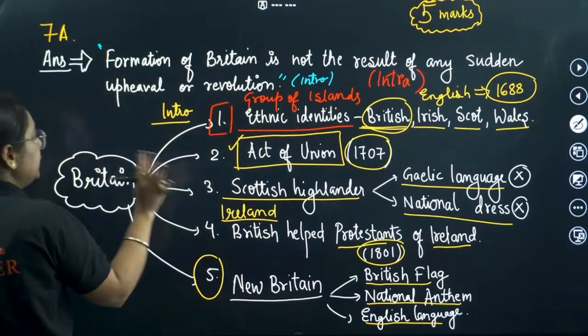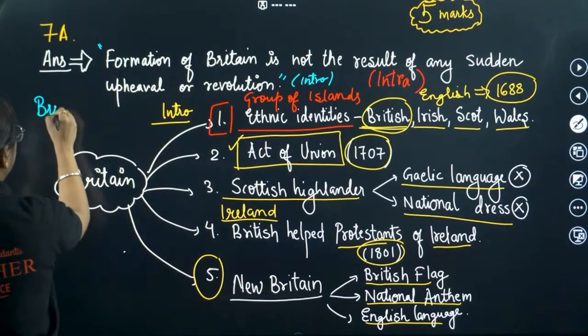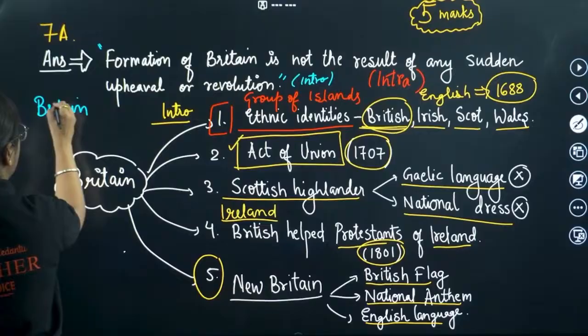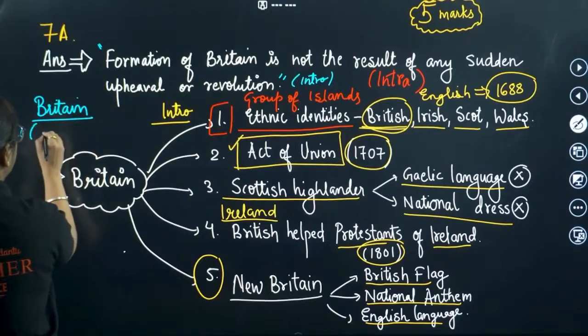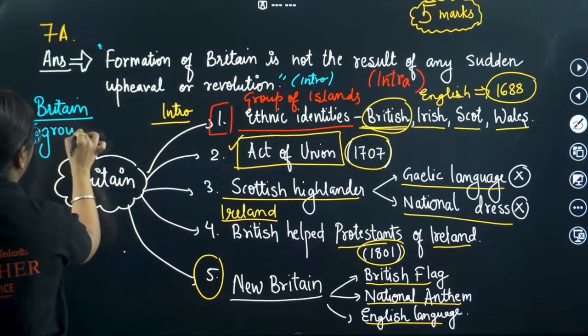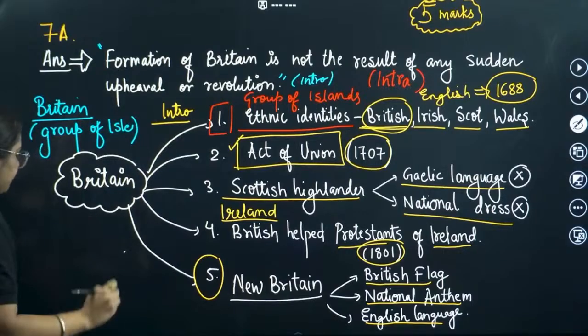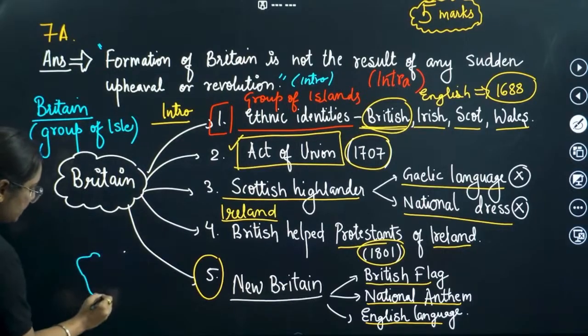So we know that, if we talk about Great Britain, basically Britain and the nearby areas were a group of isles, that means a group of islands. For example, this is Britain.